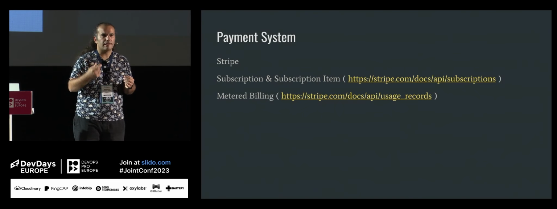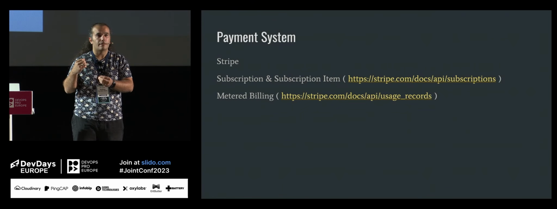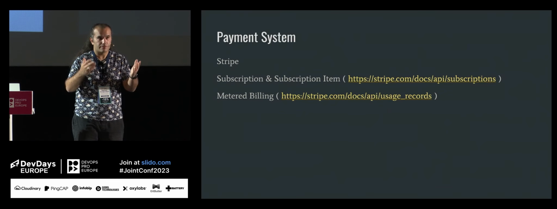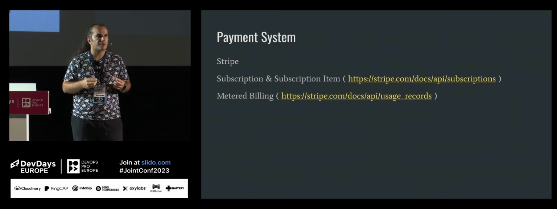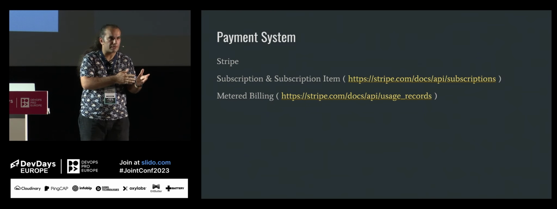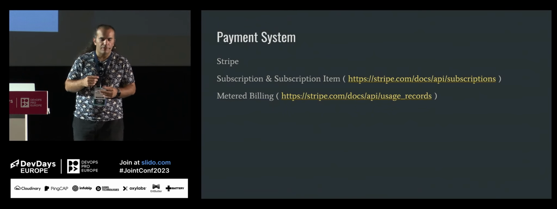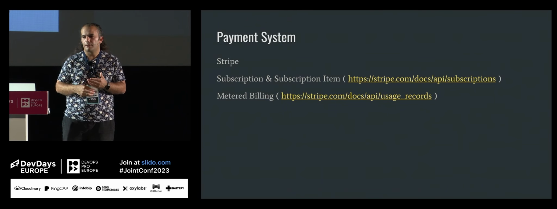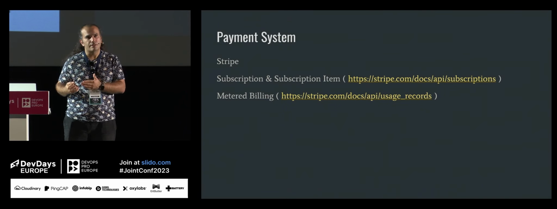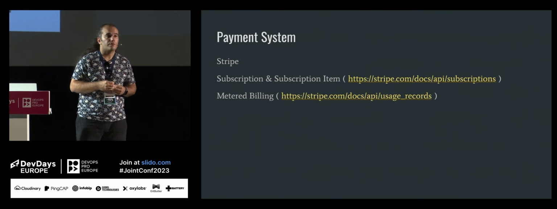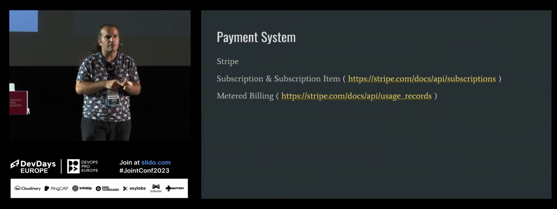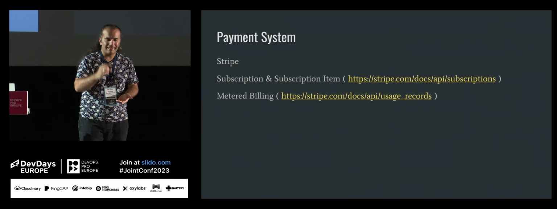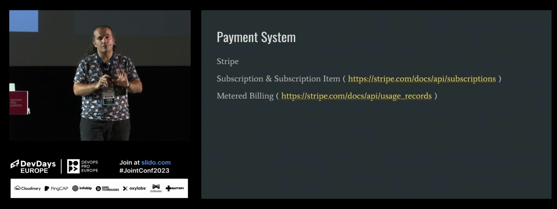For example, you are selling a Redis instance, or you are selling, I don't know, MySQL database as a service. And on the Stripe side, you create a subscription or product. Let's say one Redis instance, and what is there in this product? For example, requests per second, or data size, or, I don't know, throughput, latency. This kind of parameters can go to the subscription item. So if there is a product, you can list all the features. What are the available features for this subscription?